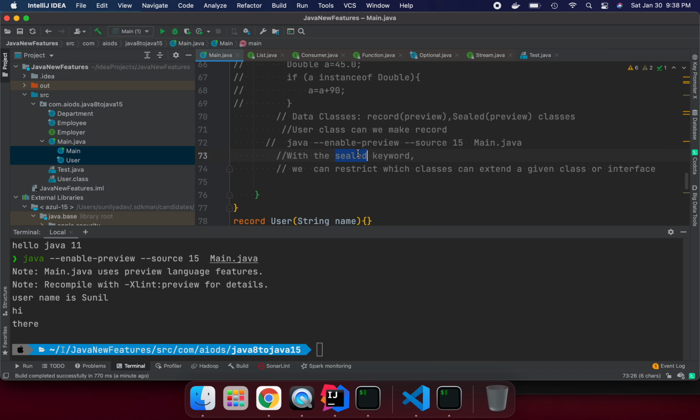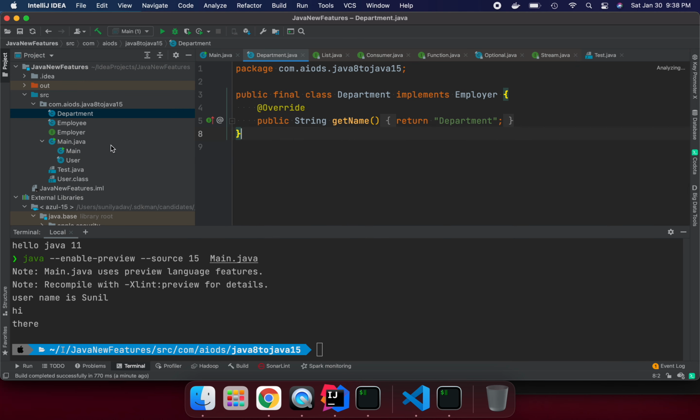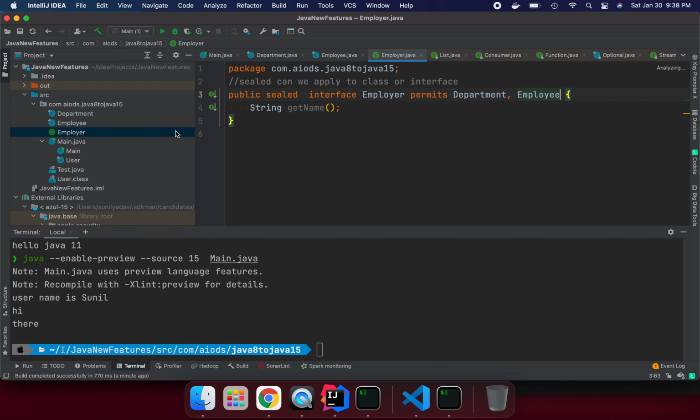Next is the sealed keyword. If you apply sealed to a class or interface, we can restrict which classes can extend a given class or interface. For example, I have created one class here. What is my sealed class here? Employer. So sealed can be applied to a class or interface. This is my sealed interface, and it is going to be implemented only by Department and Employee.